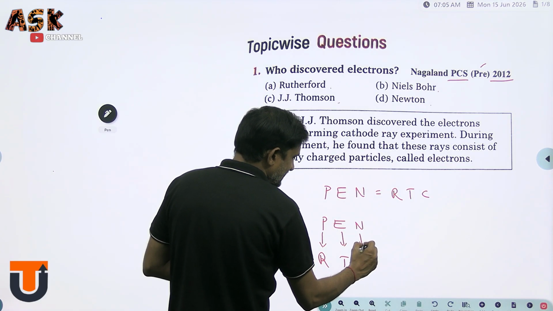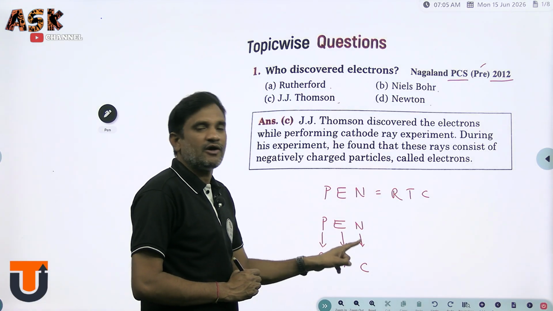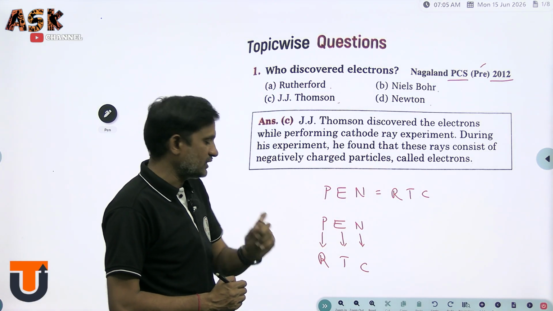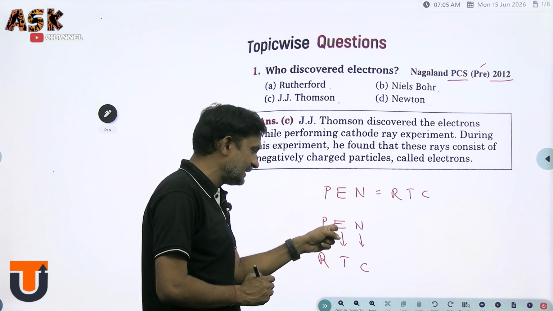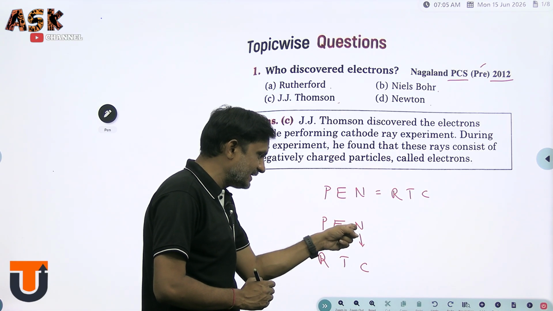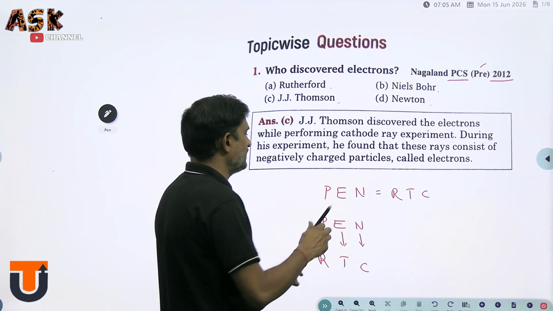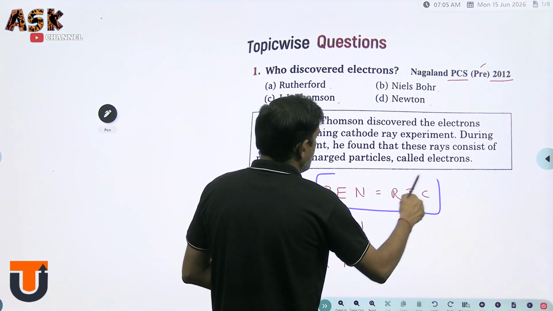N, neutron, discovered by James Chadwick. P indicates proton, which means Rutherford. E indicates electron, discovered by Thomson. N indicates neutron, discovered by Chadwick. So always keep in mind, PEN is equal to RTC.